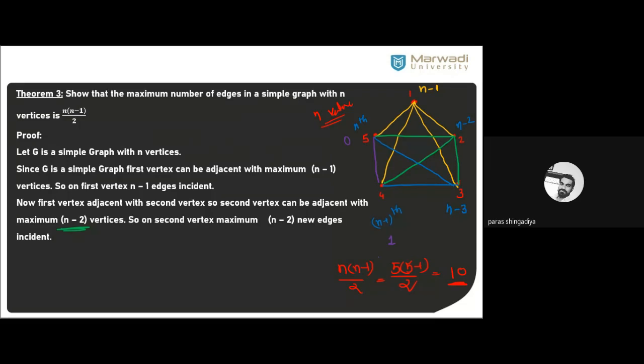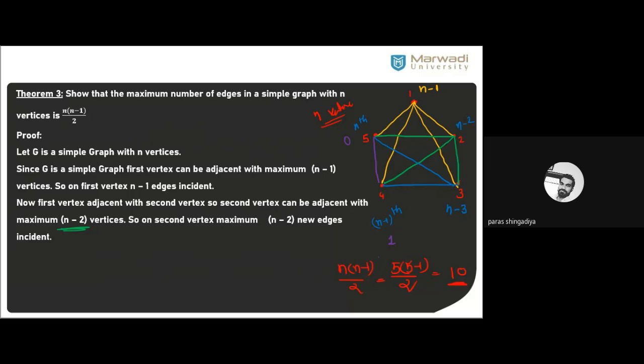Repeat this procedure for the third vertex. So from the third place, how many edges can you create? 3 to 2 is already connected, 3 to 1 is already connected. You can create 3 to 4 and 3 to 5. These 2 edges you can draw. आप 2 edge बना सकते हो, ठीक है? So what is the possibility for n vertices? From the third place you can create n minus 3 edges. आप n minus 3 edge बना सकते हो from the third vertex.